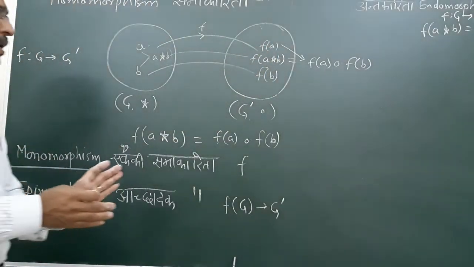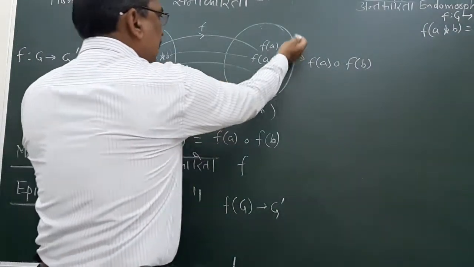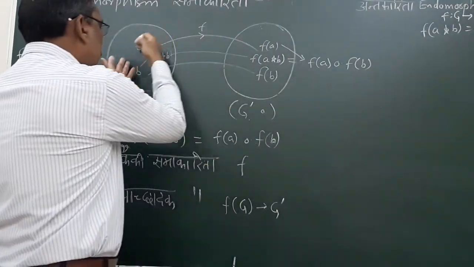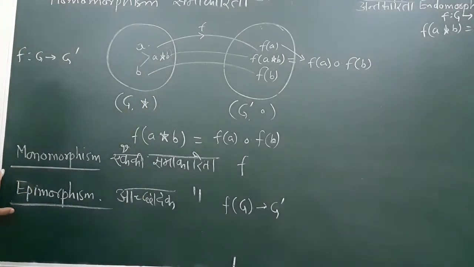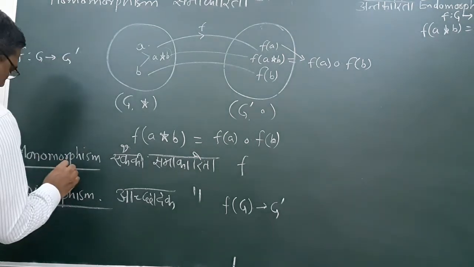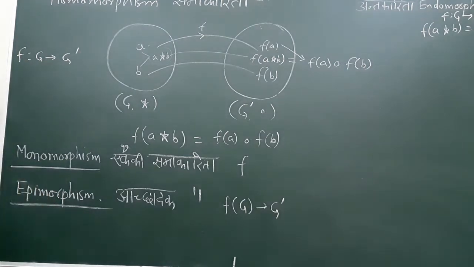Every element on to means every element of G dash having some pre-image in this G, then it is known as epimorphism. Now the combination of these two, homomorphism, monomorphism, epimorphism, is known as isomorphism.